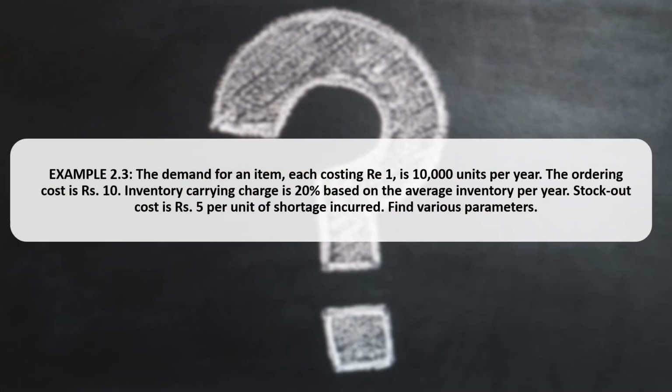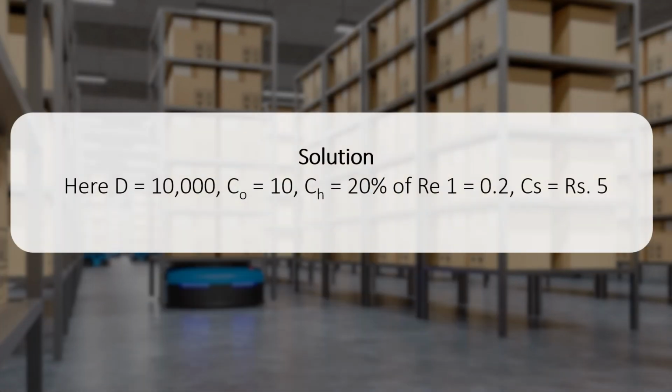We are again discussing another example in which the demand for an item costing rupees 1 each is 10,000 units. The ordering cost is rupees 10. Inventory holding or carrying cost is 20% based on average inventory per year. Stock out cost is rupees 5 per unit of shortage incurred. Find out the various parameters. If you remember the earlier problem, the demand was in rupees. Here the demand is in quantity or number. So D is 10,000, ordering cost is 10, and CH, the holding or carrying cost, is 20% of rupees 1, and the shortage cost is rupees 5.